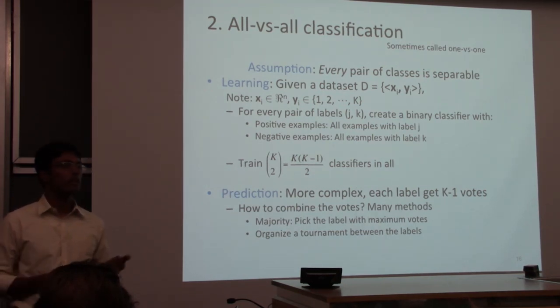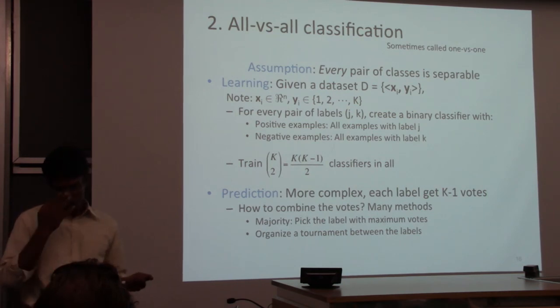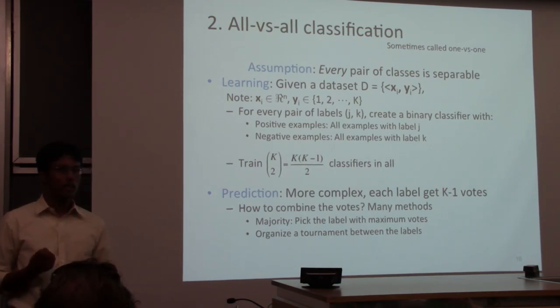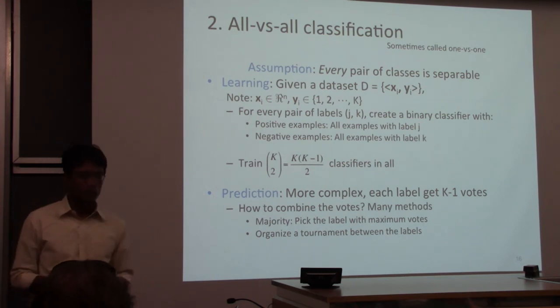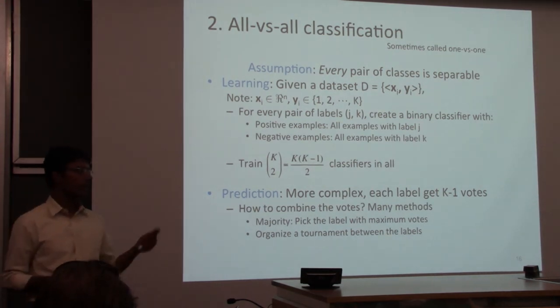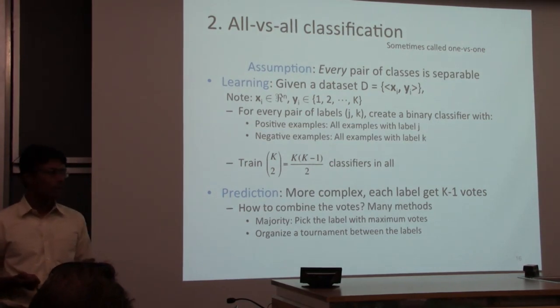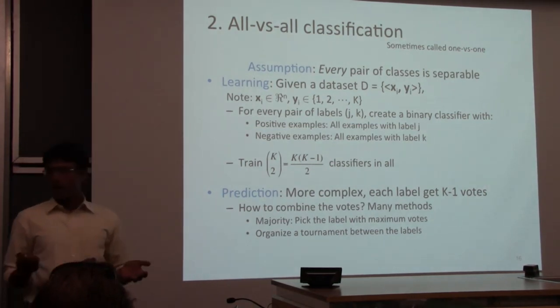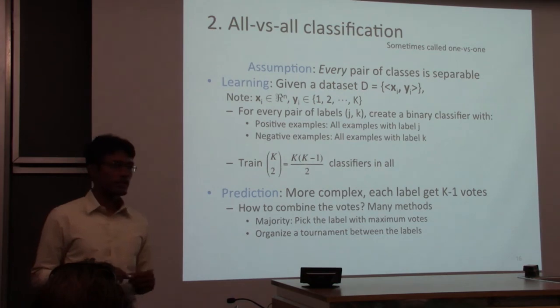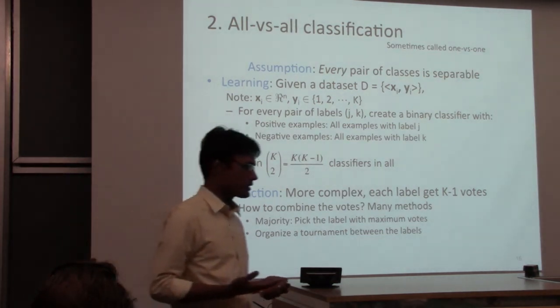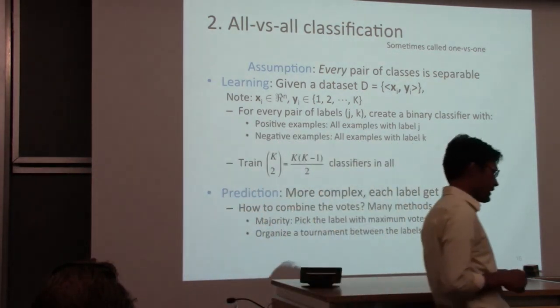In winner take all, in one versus all, we had k times d weights overall. Here we have k square times d because we have k square classifiers. The other question is, how do you predict? Winner take all was a rather natural strategy. You pick the label that has the highest score.